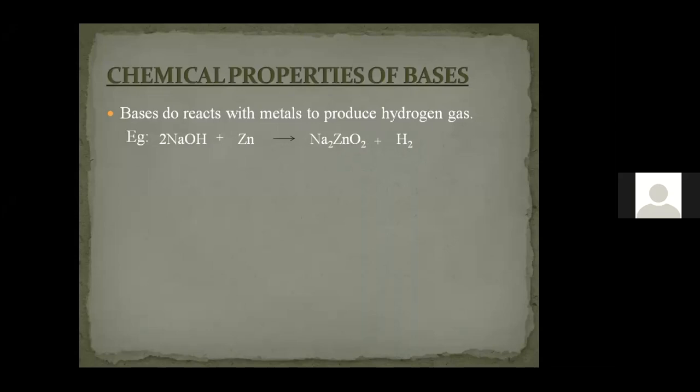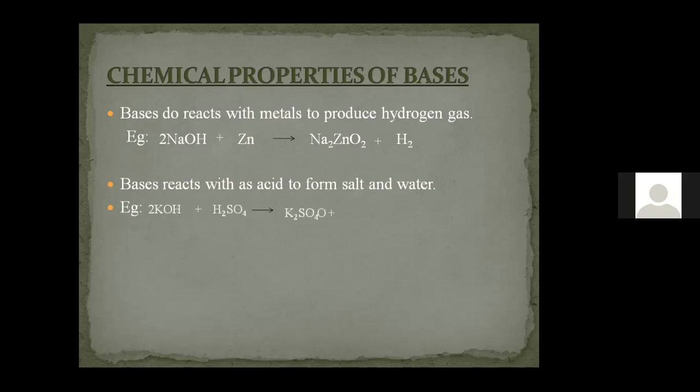with the metal. The second chemical property is that the base reacts with the acid, which is again called neutralization reaction. In case of neutralization reaction also, the base combines with the acid and we get the salt. Along with that, water will be formed as a product.